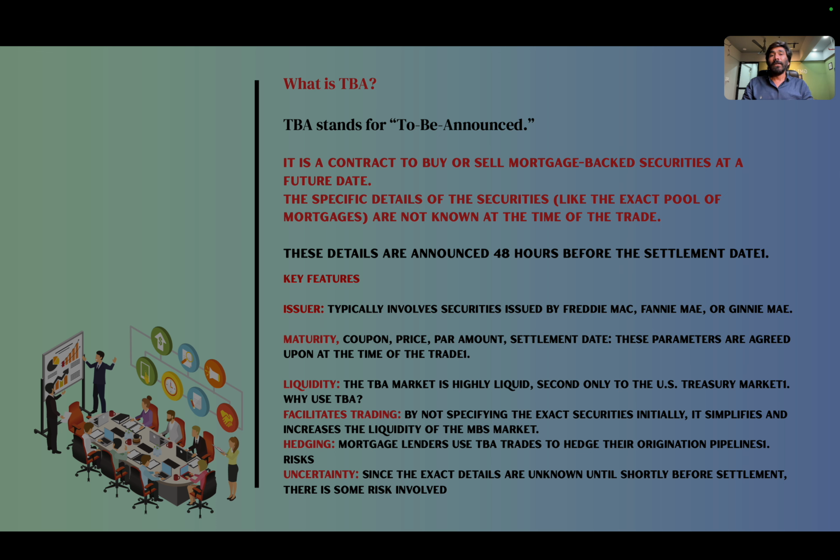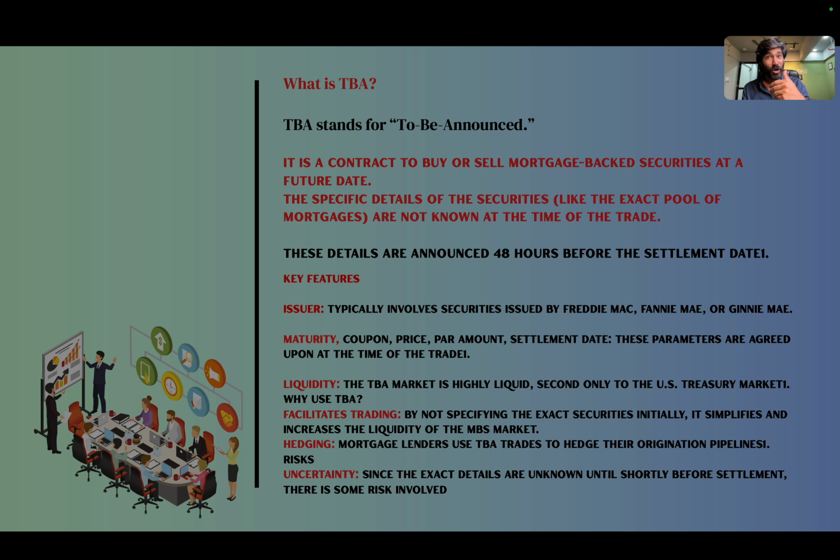Again, TBA stands for to be announced. It is a contract to buy or sell mortgage backed securities at a future date. The date will be announced in future, and that's why we call it TBA. It means to be announced because the date is not fixed yet.